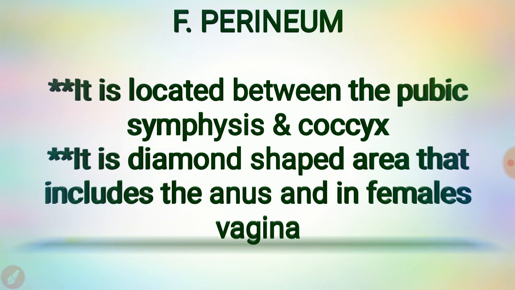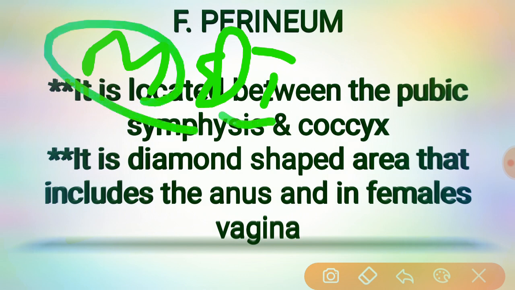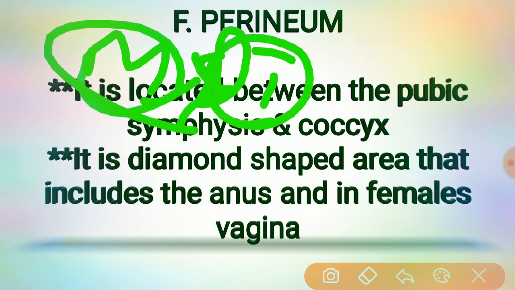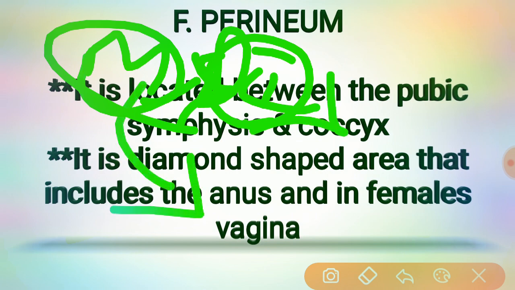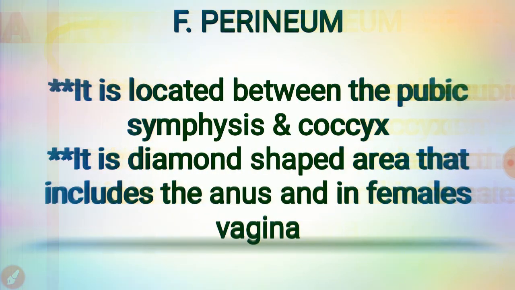Mainly the perineum is made up of muscle and tissue. The muscle and tissue will be located between the vaginal opening and the anal canal. Got it? So these are the external genitalia, meaning the vulva. We have seen the mons pubis, labia majora, labia minora, clitoris, urethral opening, vaginal opening. Then we have also seen the perineum.